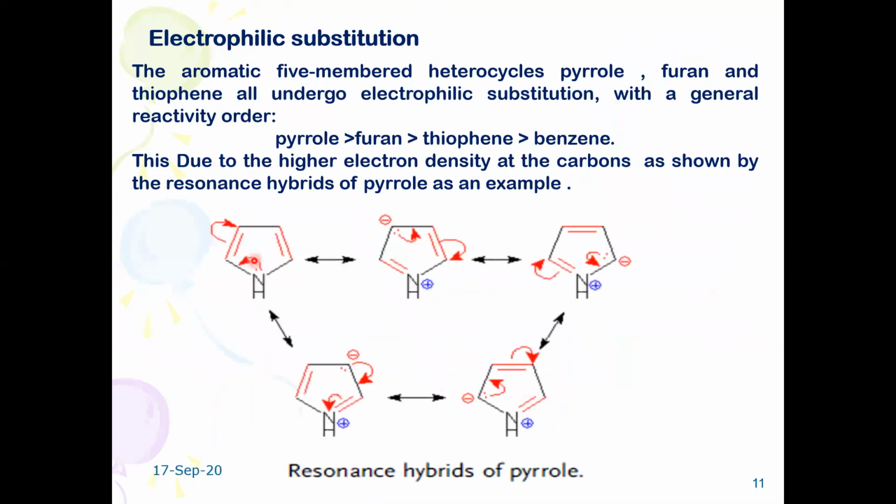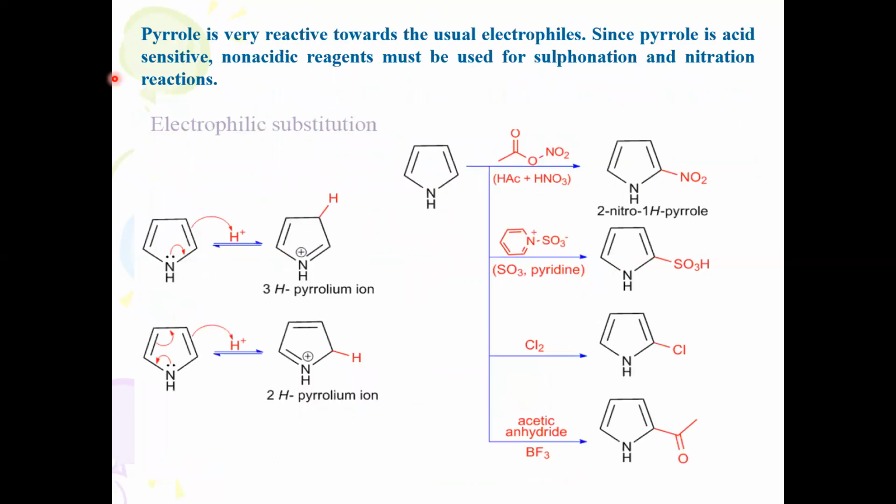So this is an explanation of electrophilic substitution in the case of pyrrole only. These are the resonating structures of pyrrole. Here you will find increased electron density at the 2nd position and the 4th position, the 3rd position, and the 5th position. The 2, 5 positions are identical, and the 3, 4 positions are identical. And here you can see pyrrole is very reactive towards the usual electrophilic substitutions.